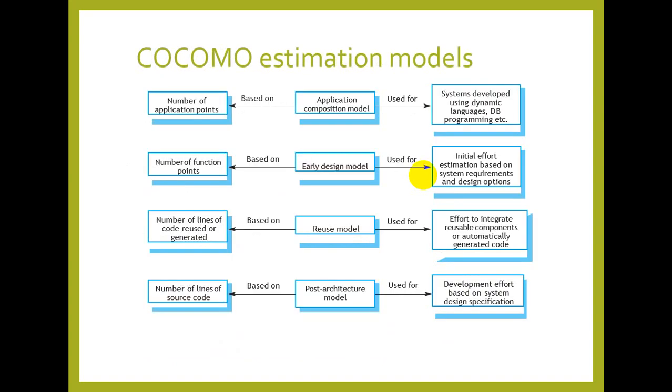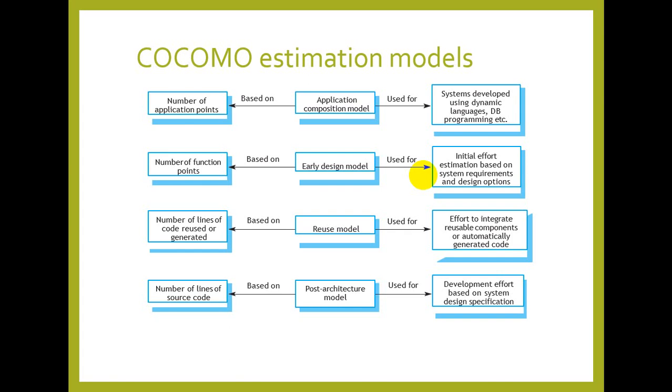So there are four estimation models of COCOMO. COCOMO provides the flexibility to calculate the estimates from four different perspectives. First one is the application composition model. It is based on the number of application points. Means what we are going to use, which language we are going to use, what database, and other things. So technical things it covers. It estimates the cost on the basis of technical requirements of the application. So therefore, we say it's application composition model.